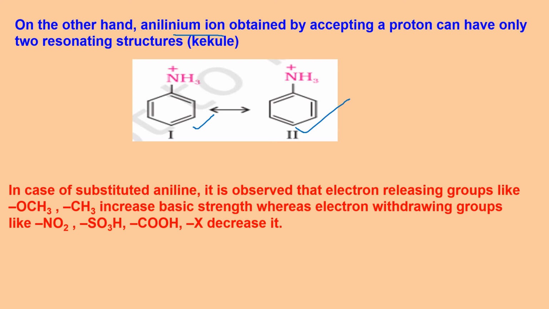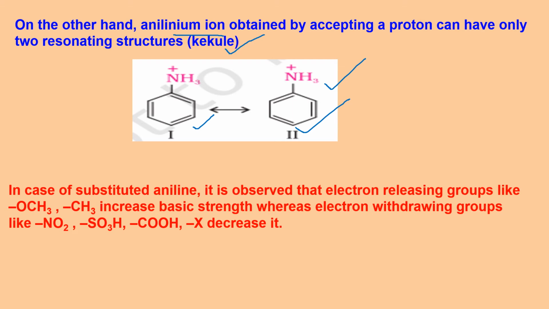It further proves that aniline will not be able to take H plus ion easily to convert to anilinium ion, because anilinium ion is not very stable. And resonating structures are also called Kekule structures, Kekule forms, as mentioned here. So that's the reason that, because the lone pair is not available, aniline is more stable than anilinium. It will not be readily converting to anilinium ion.